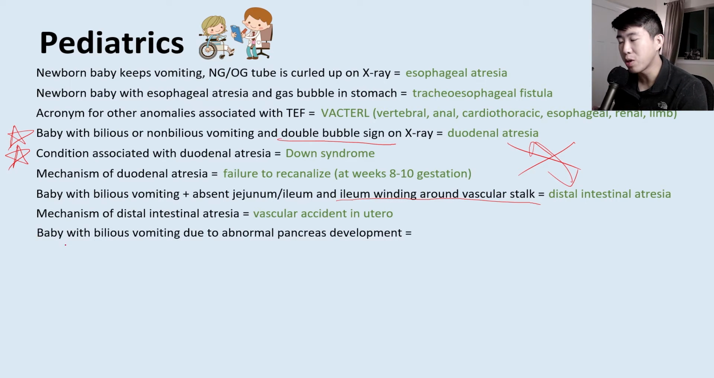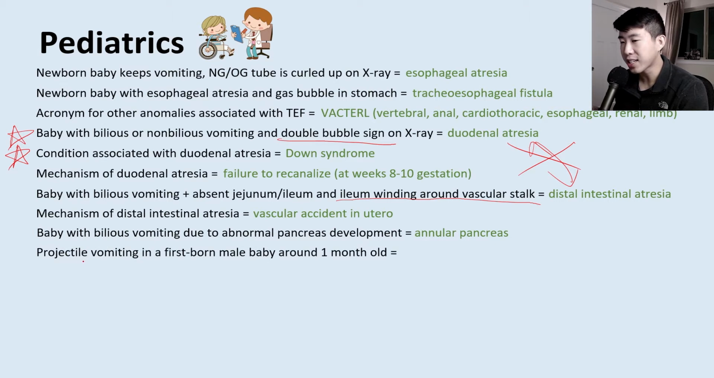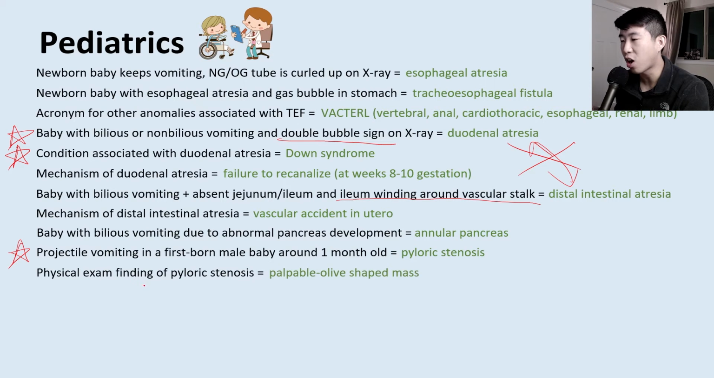Next, let's talk about a baby with bilious vomiting due to abnormal pancreas development. That's going to be describing annular pancreas. What about projectile vomiting in a firstborn male baby around 1 month old? Very classic description. This is going to be for pyloric stenosis. A physical exam finding of pyloric stenosis is a palpable olive-shaped mass.